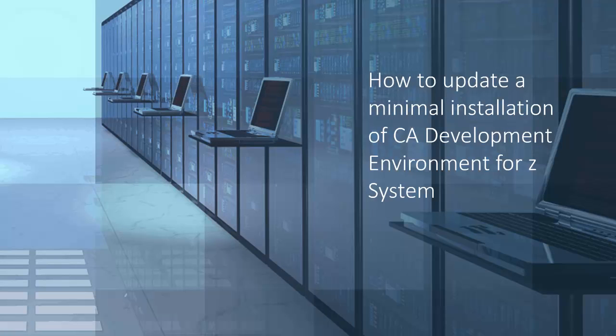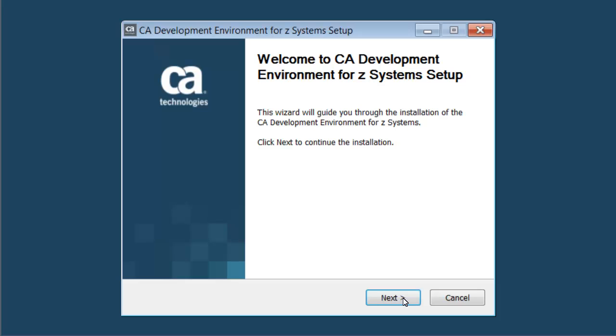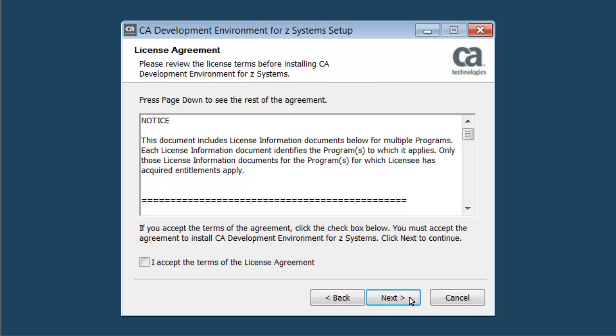In Part 2 of this demonstration video, you will see how to update the minimal configuration install in order to add additional CA Development Environment for Z-Systems features. To do this, you will revisit the installation procedure. Once more, accept the license agreement.